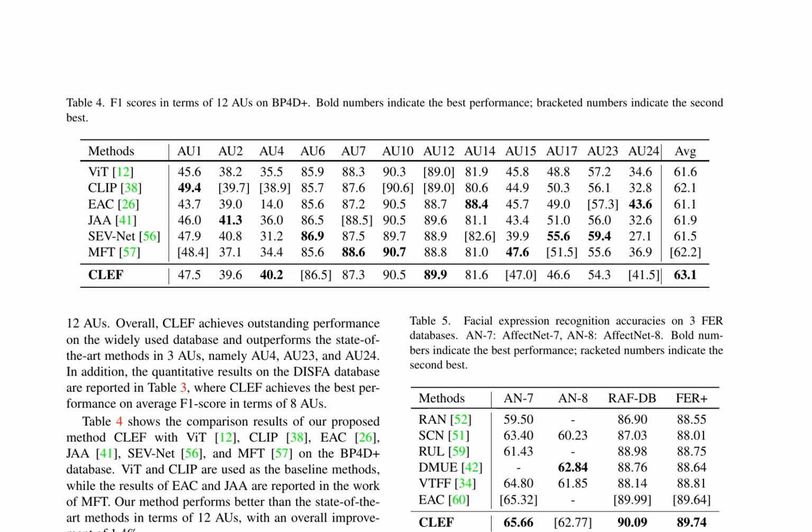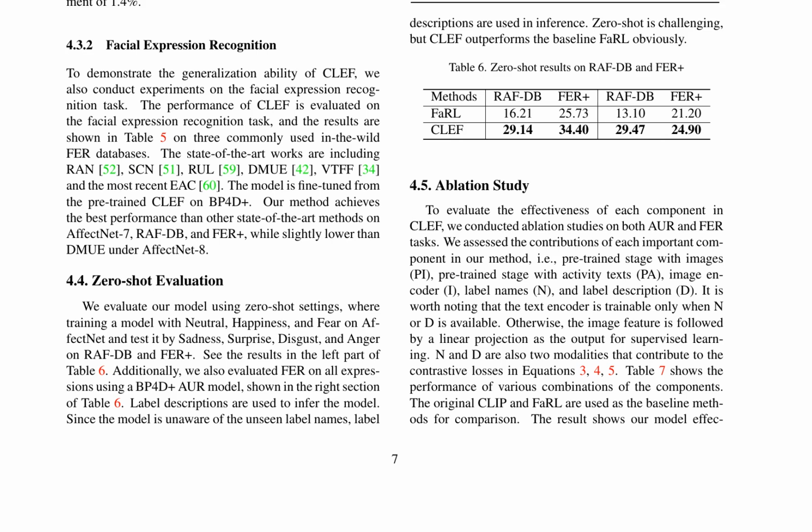The overall improvement is 1.4% compared to the baseline methods. Additionally, CLEF achieves the best performance on average F1 score in terms of 8 AUs on the DISFA database. The authors also demonstrate the generalization ability of CLEF on the facial expression recognition task, evaluating its performance on 3 commonly used in-the-wild FER databases. CLEF achieves the best performance on AffectNet-7, RAF-DB, and FER+, and slightly lower than DMUE on AffectNet-8.